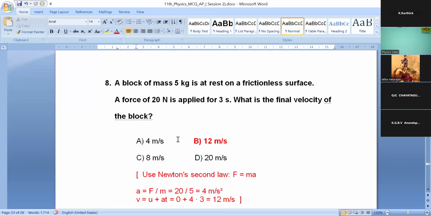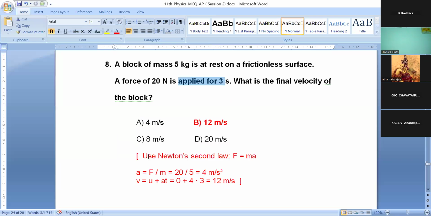Eighth question. A block of mass 5 kg is at rest on a frictionless surface. A force of 20 Newton is applied for 3 seconds. What is the final velocity of the block? Okay, so use Newton's second law, that is F is equal to ma.